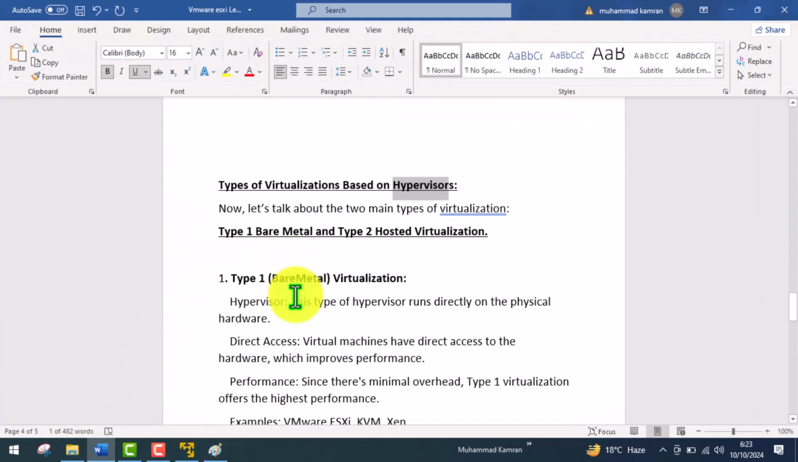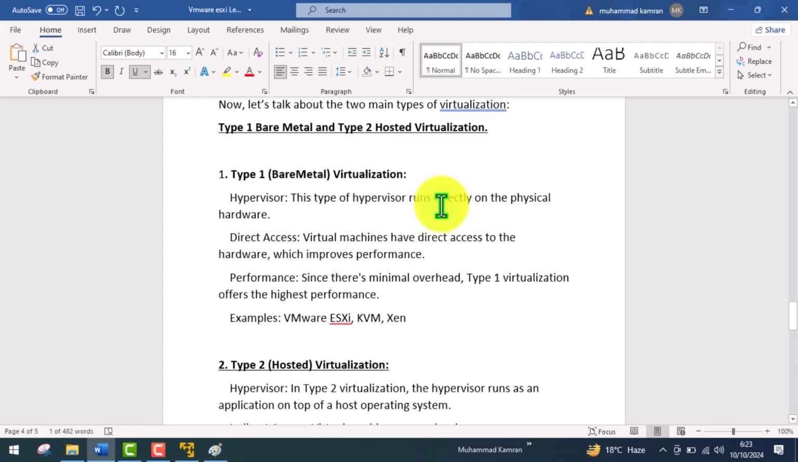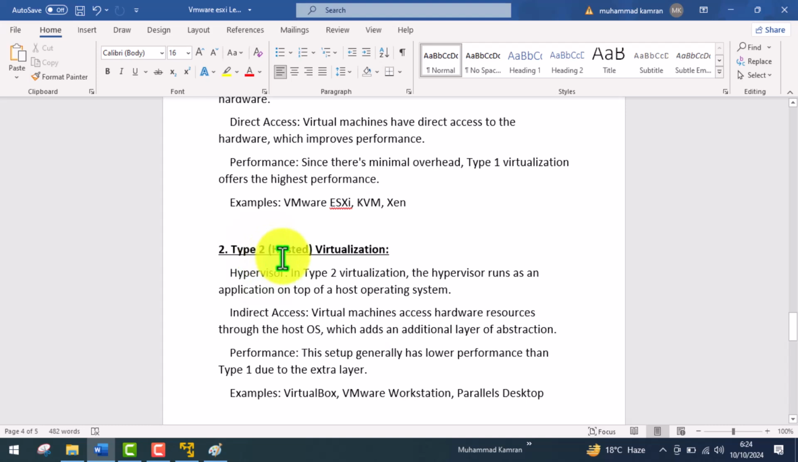This type of hypervisor runs directly on the physical hardware. Virtual machines have direct access to the hardware, which improves the performance. Since there's minimal overhead, type 1 virtualization offers the highest performance. Examples of type 1 hypervisor: VMware ESXi, KVM, and Xen server can be used for virtualization. And another one is the type 2 hosted hypervisor.